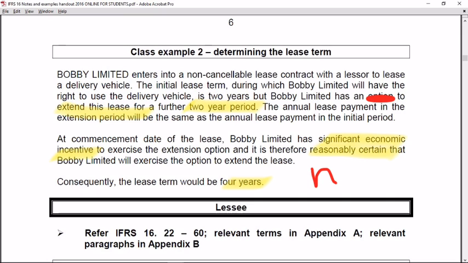If, however, Bobby did not have any significant economic incentive to exercise this extension option, we would conclude that it's not reasonably certain that Bobby will exercise the option. And if that's the case, you would have used 2 years as your N in your variables in the financial calculator.